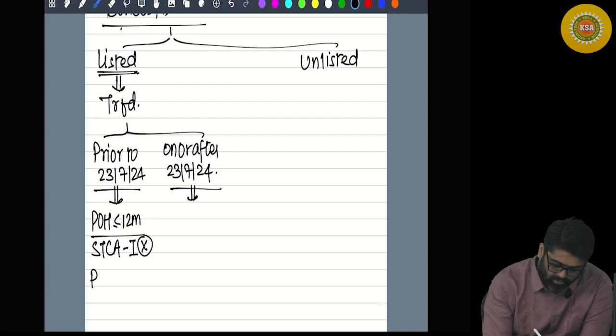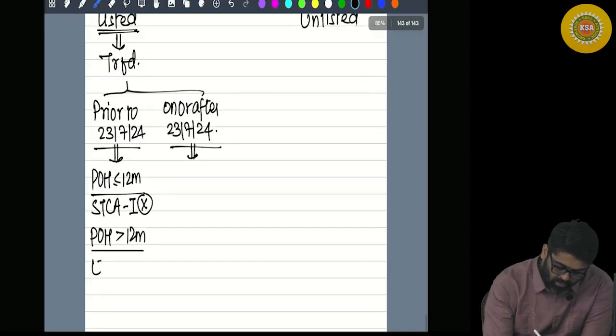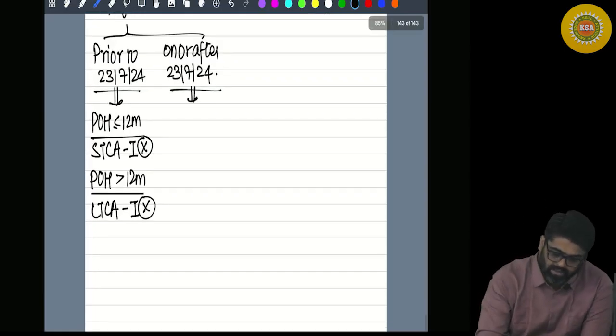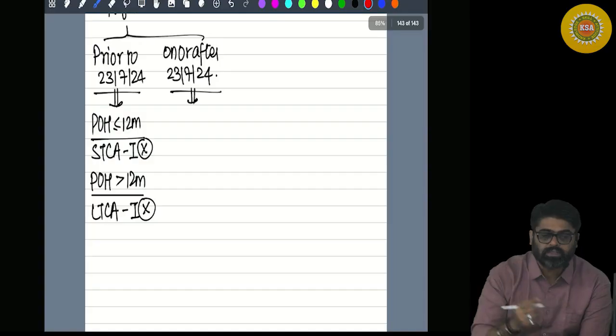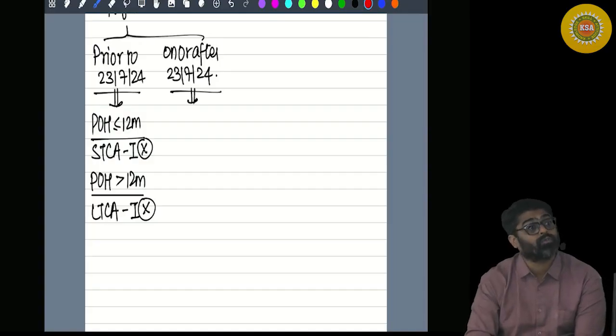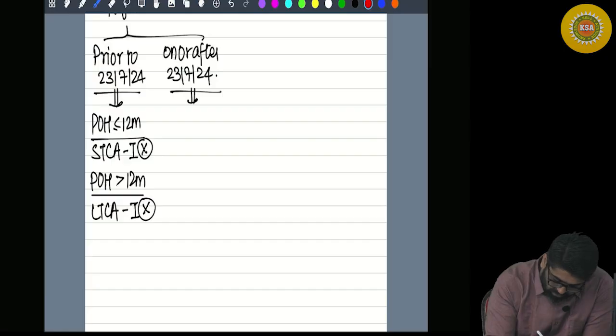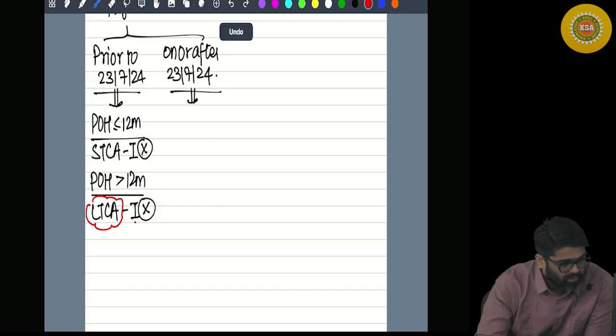And if the period of holding was more than 12 months, they used to be long term capital assets. Yes or no? Indexation was available or not available? Here also the indexation was not available. But there were two types of listed bonds or debentures. See, long term capital asset, indexation is usually not available.